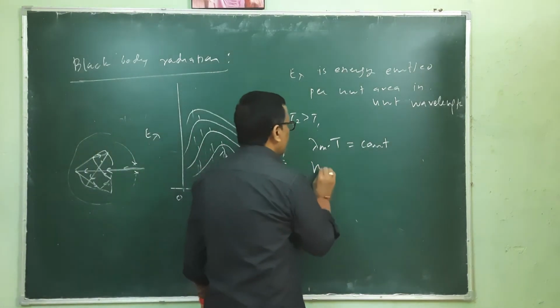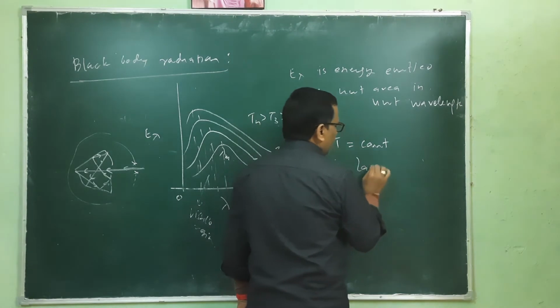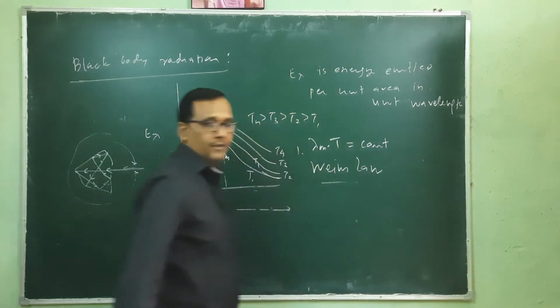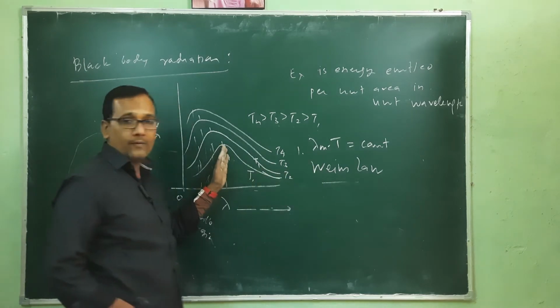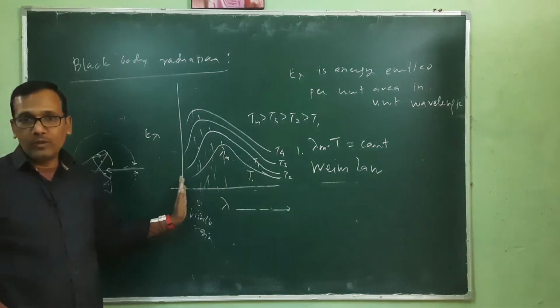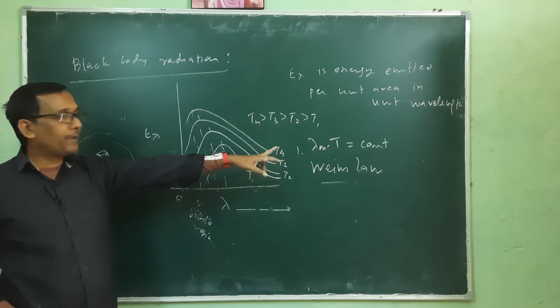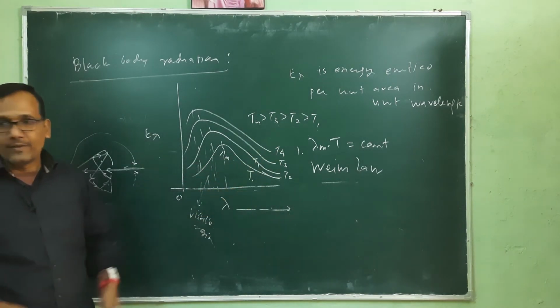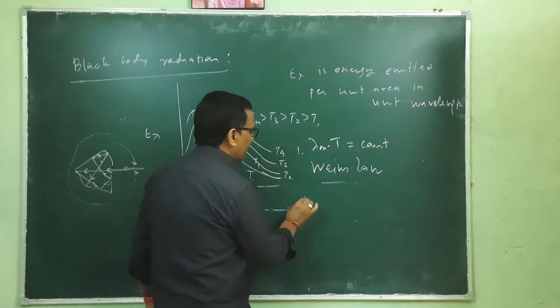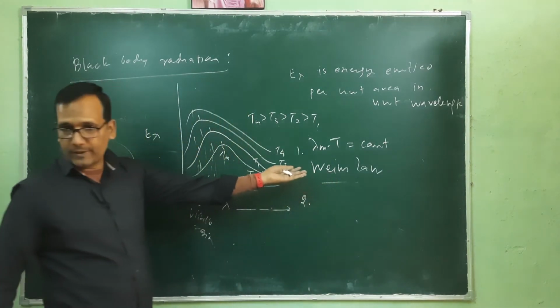So for black body radiation, lambda m, which is the peak value of a particular curve, depends on temperature, and the multiplication of these two is a constant. This is known as Wien's law. Another law is also used here, but first let me complete this.